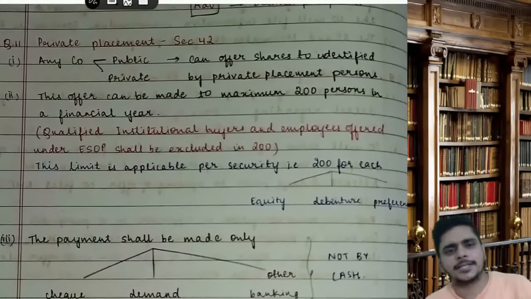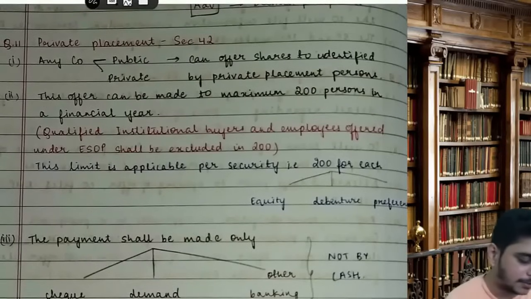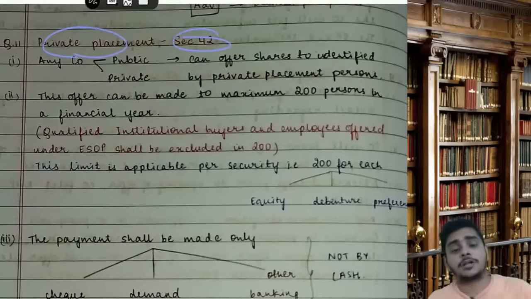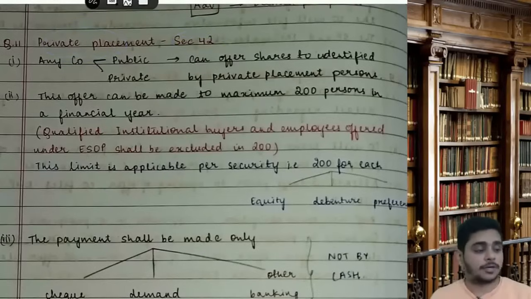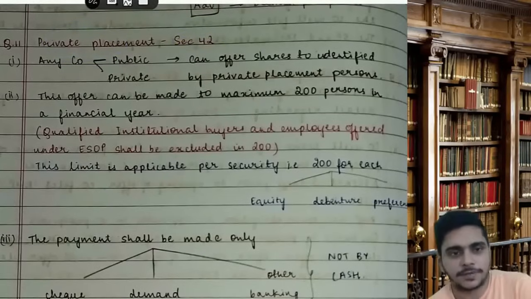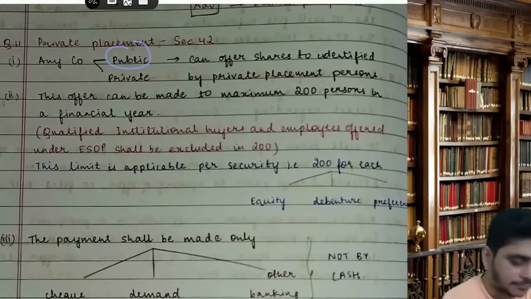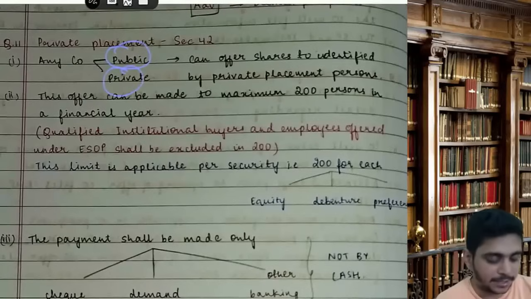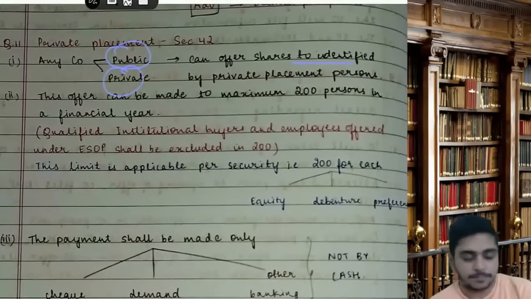The next answer is private placement. Section number is 42. Private placement, very important, lots of objectives. Any company, whether public or private, can offer shares to identified persons by private placement.